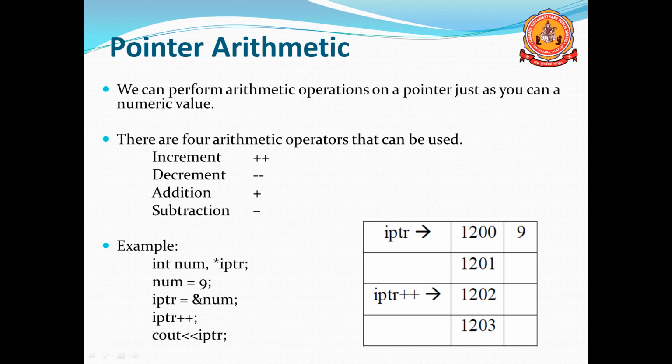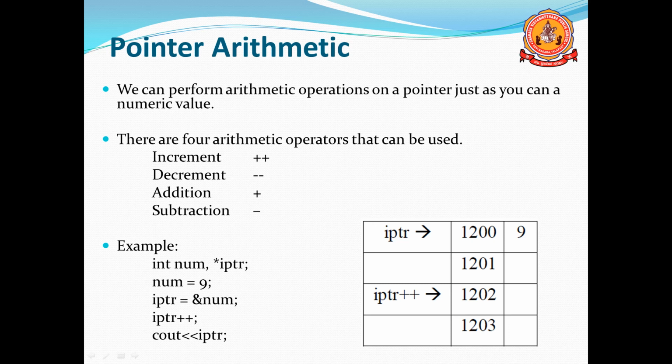Here is an example. Here int num and *iptr. One is a normal variable, one is a pointer, and num is equal to 9 and iptr is equal to &num. For example, in this table, iptr is pointing to 1200.